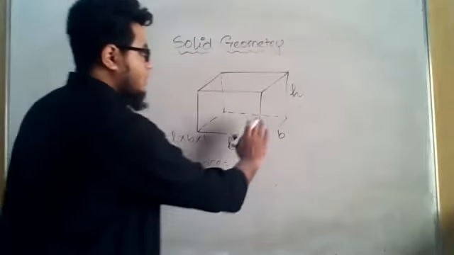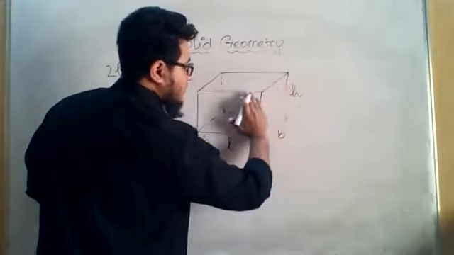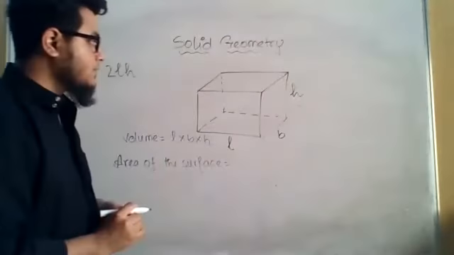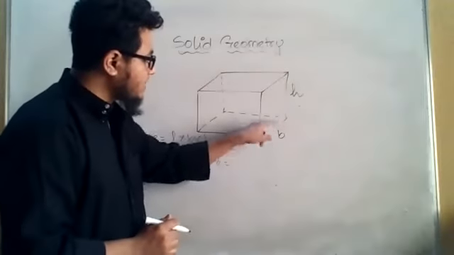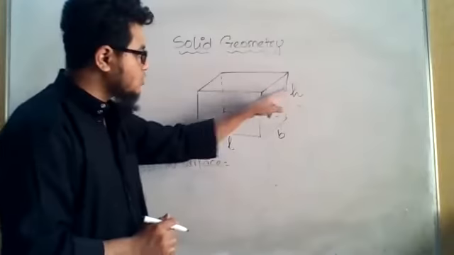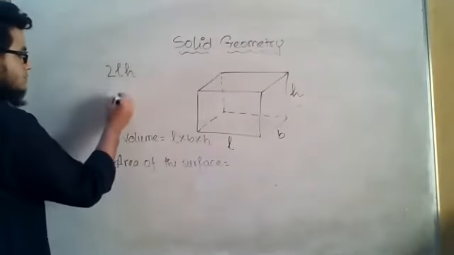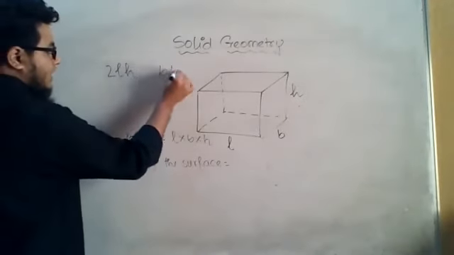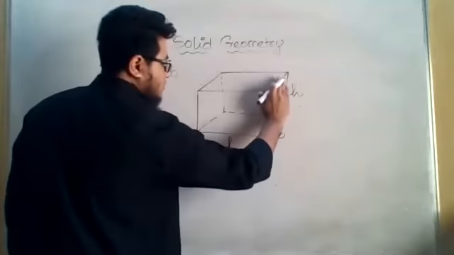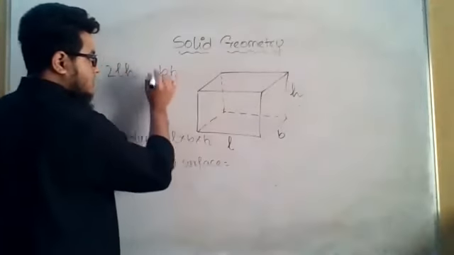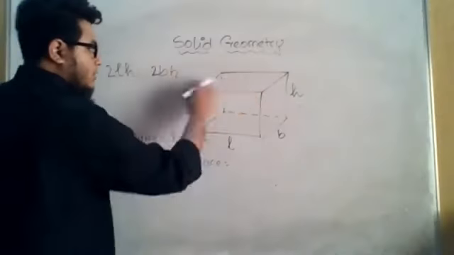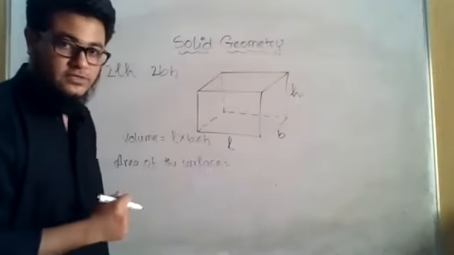Now, if I think about the area of the surface that is on the right side, it has a length of B and a breadth of H. So what will be the area? That area will be BH. Similar to this, there is another surface at the left. So if I multiply by 2, I will get the area of the two surfaces.